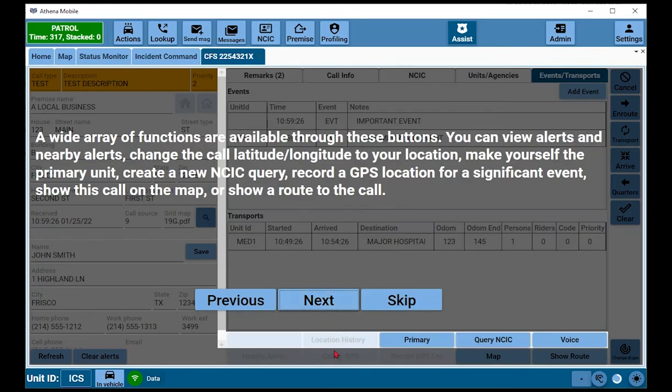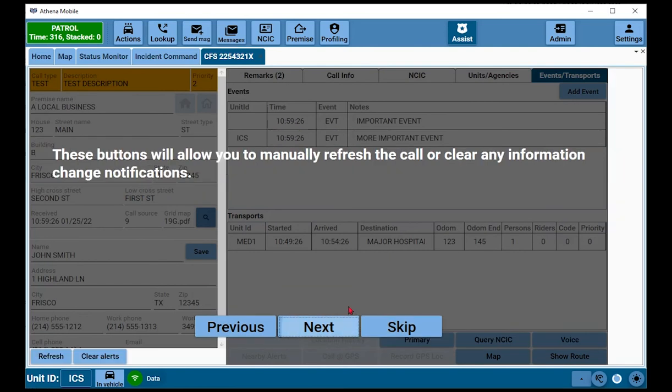A wide array of functions are available through these buttons. You can view alerts and nearby alerts, change the call latitude and longitude to your location, make yourself the primary unit, create a new NCIC query, record a GPS location for a significant event, show this call on the map, or show a route to the call. These buttons will allow you to manually refresh the call or clear any information change notifications.